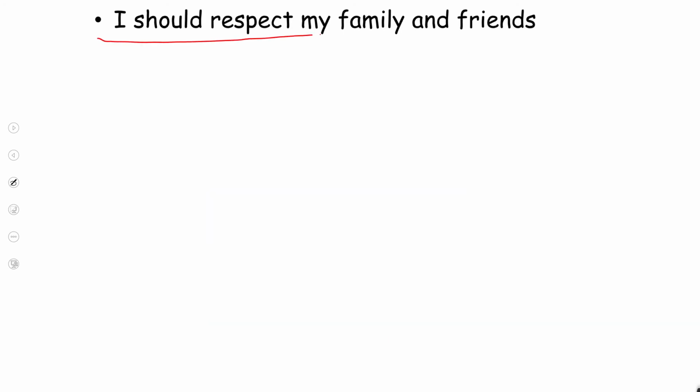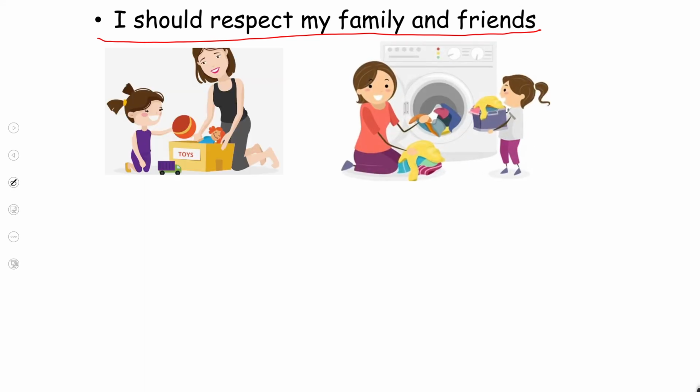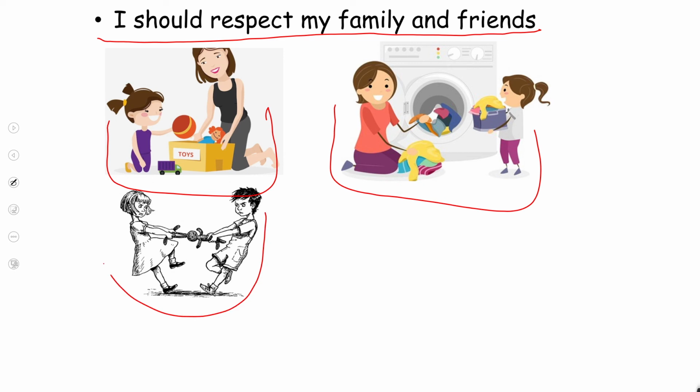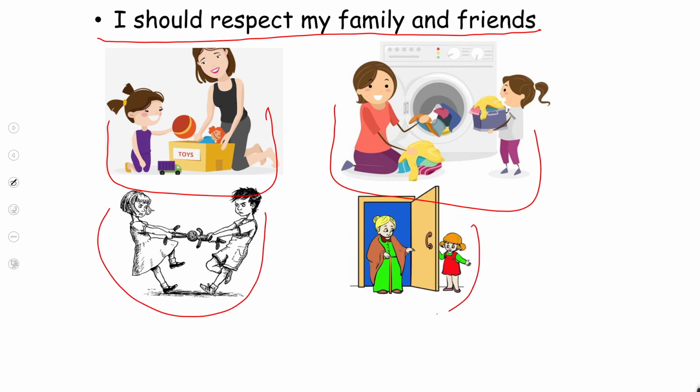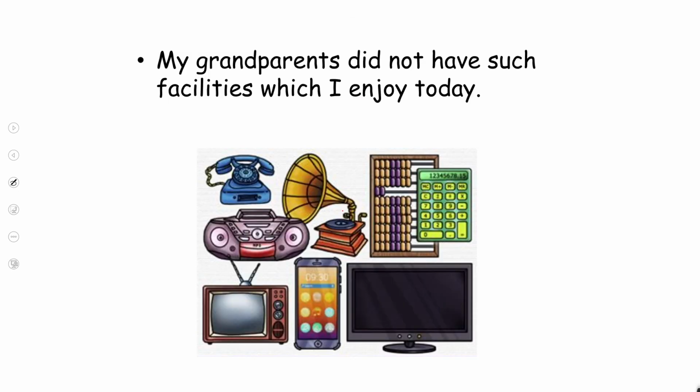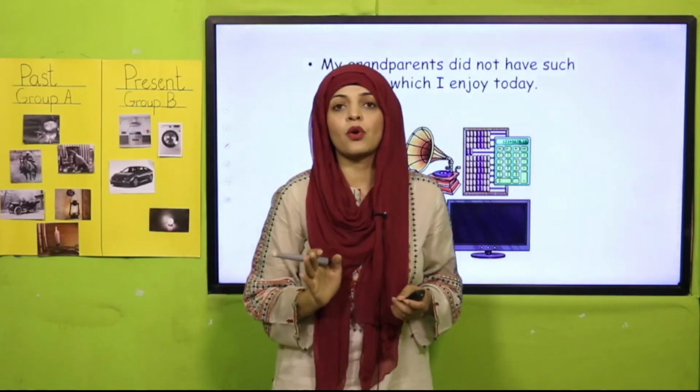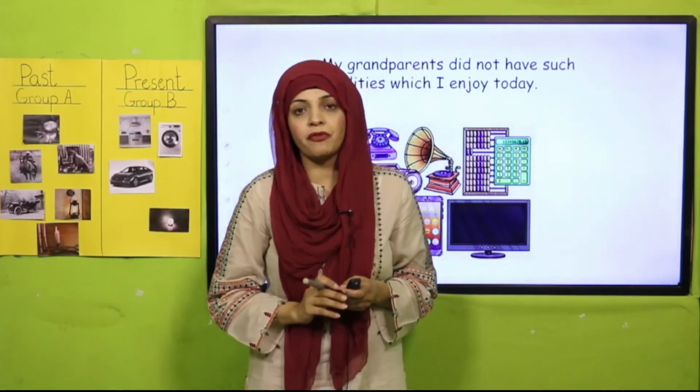I should respect my family members and friends. So how do you respect your family members and friends? Quickly see them on the screen: by cleaning your room, by helping your mother, by not teasing your friend, playing fairly with them, by opening the door for somebody. These are all the ways to respect your family members and your friends.